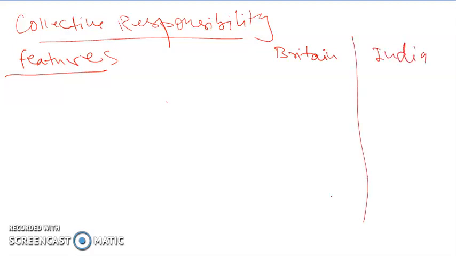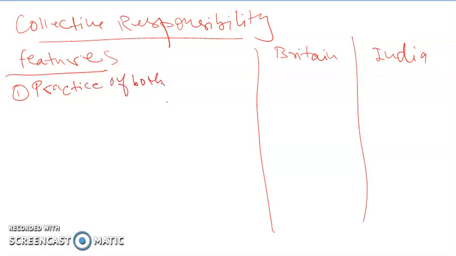The first is the concept, or we can say practice or system, any word you can use interchangeably, of both real and nominal executive.